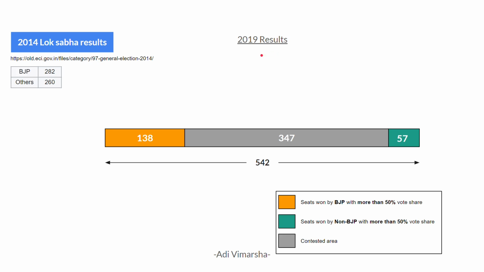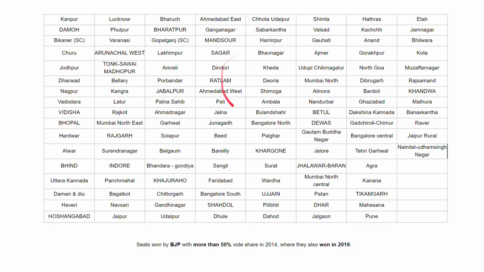And you will be surprised to see that all 138 BJP seats won with absolute majority in 2014 also won in 2019. Now, one point to note here is that their vote percentage in 2019 may not necessarily be more than 50%. So just for your reference, here is the list of seats won by BJP with more than 50% vote share in 2014, where they also won in 2019.